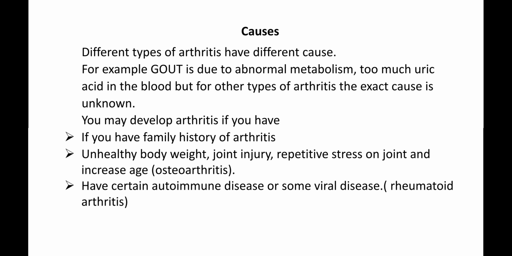Now coming to causes of arthritis. Different types of arthritis have different causes. For example, gout is due to abnormal metabolism, too much uric acid in the blood, but for other types of arthritis, the exact cause is unknown. You may develop arthritis if you have a family history of arthritis, unhealthy body weight, joint injury, repetitive stress on joints, and increased age, that is osteoarthritis. Or have certain autoimmune diseases or some viral diseases, like rheumatoid arthritis.